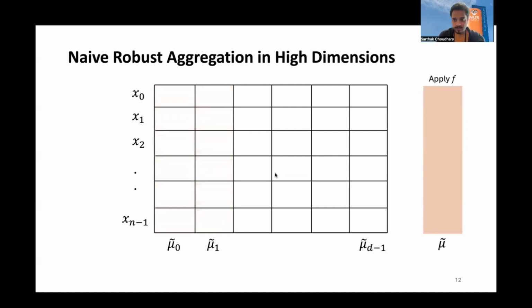If we do that, we can see that in each dimension, we would get order root epsilon bias. From the previous slide, we know that this much is expected. Now, if we do this for every dimension, this bias just accumulates to have the total bias, which is proportional to square root of d. So clearly, coordinate-wise defenses, the naive defenses, are not optimal and not sufficient in high dimensions.